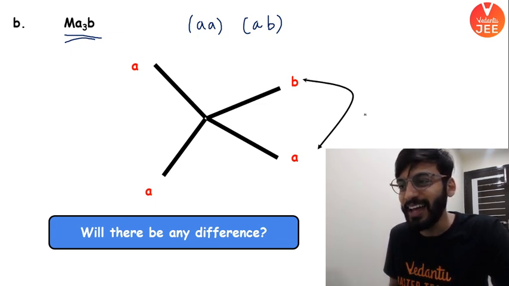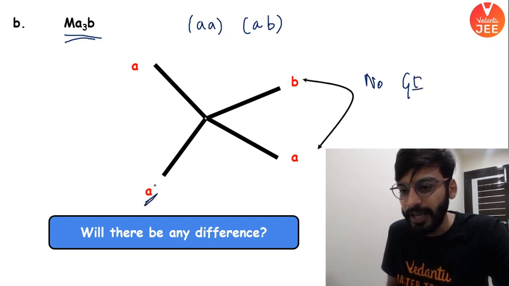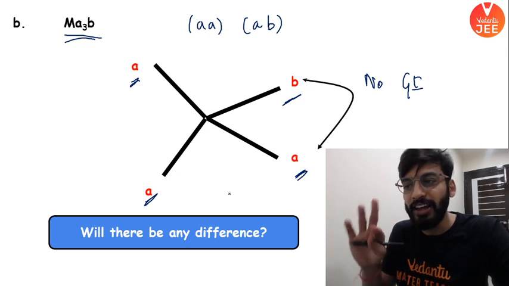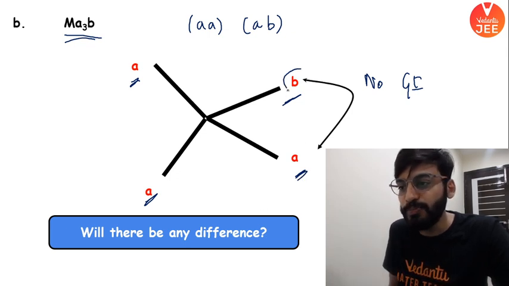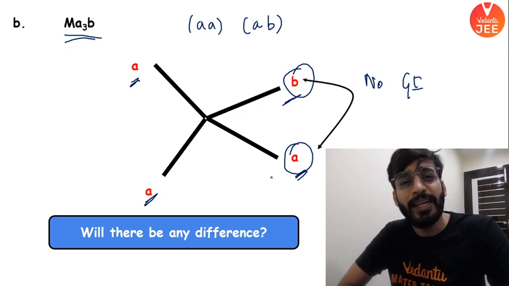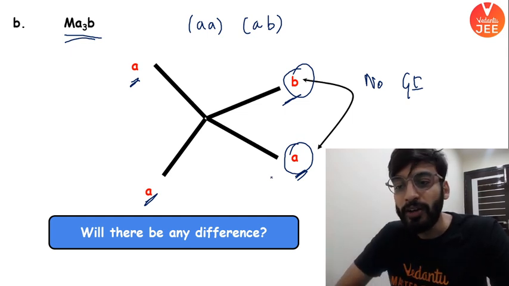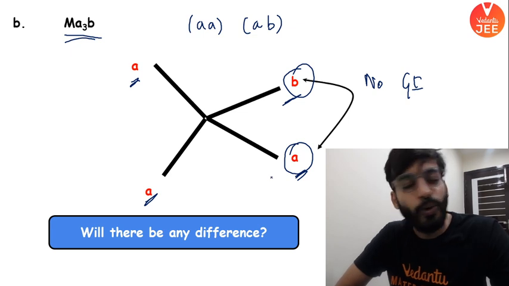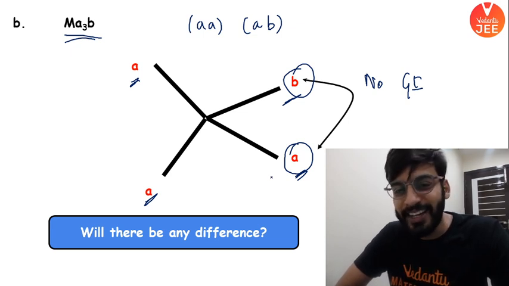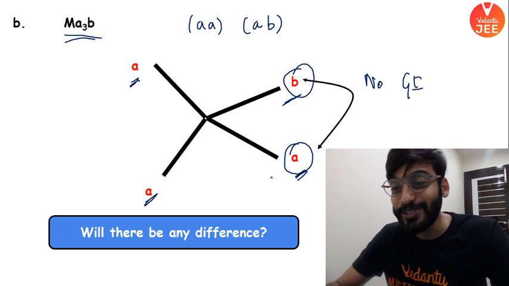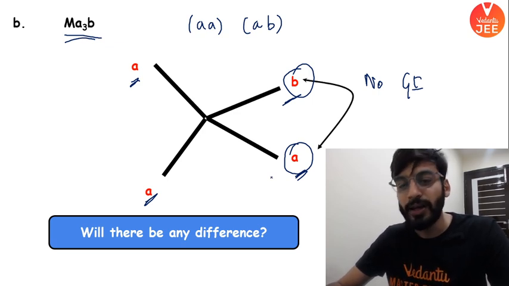So again, I will say, sir, no GI if I interchange. Look, B in front of A, A in front of A, right? If I flip the atoms, if I interchange B and A, would it give me any difference? It would cause no difference in this particular compound. Will there be any difference in the structure? No difference at all. So what you will say again? No GI, right? Alright, so MA3B is also giving us no geometrical isomerism.